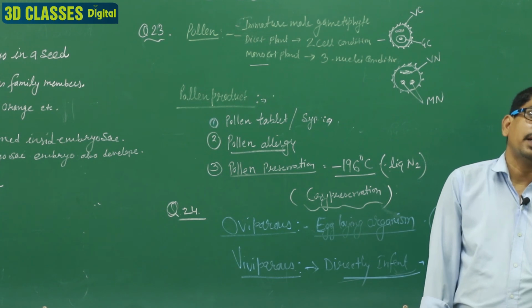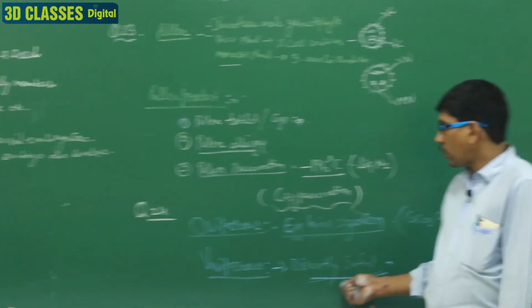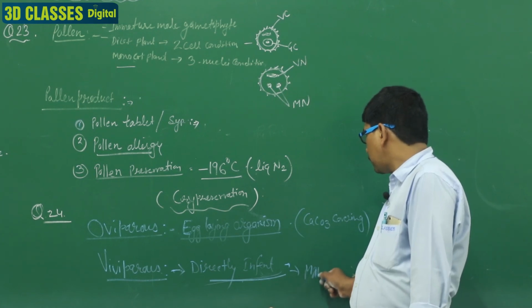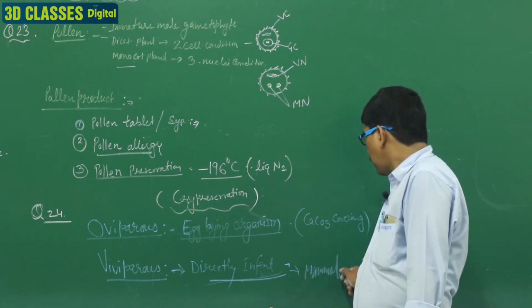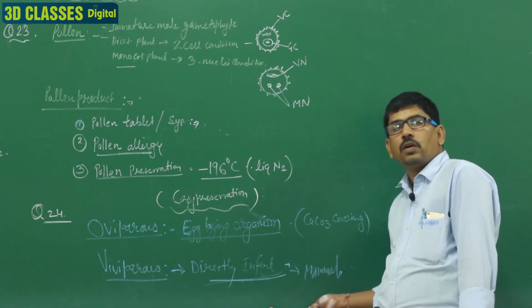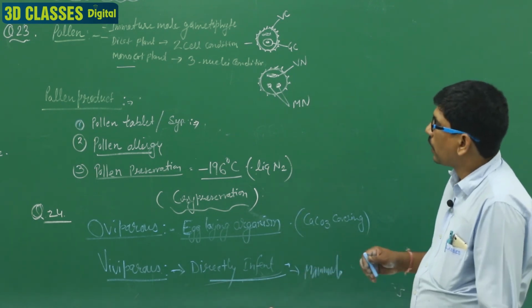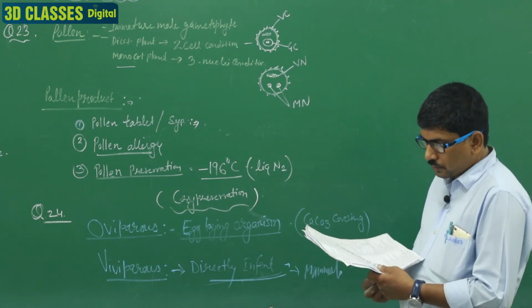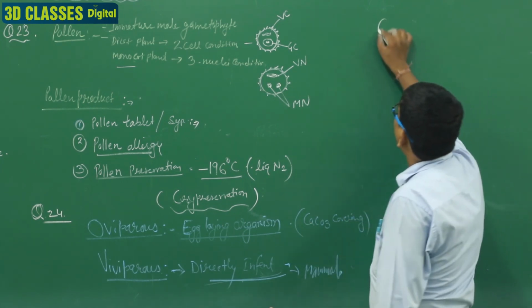Clear? That is known as the viviparous type of animals. An example, mammals. Clear? Mammals, human beings, all are viviparous. Clear? Next question, students. Question number 25.